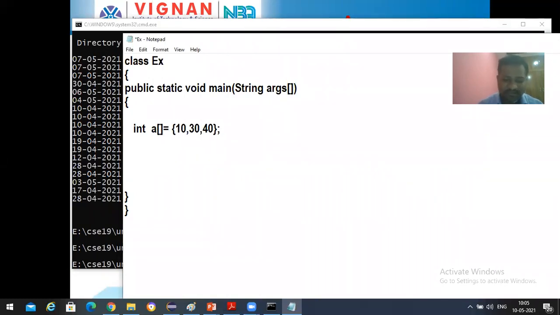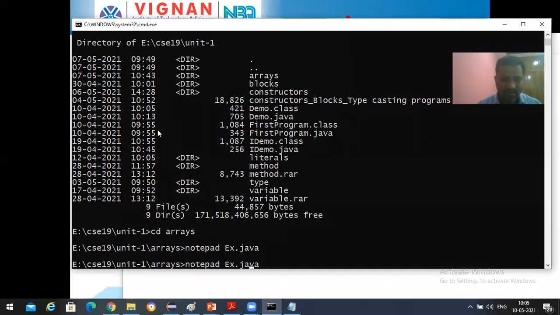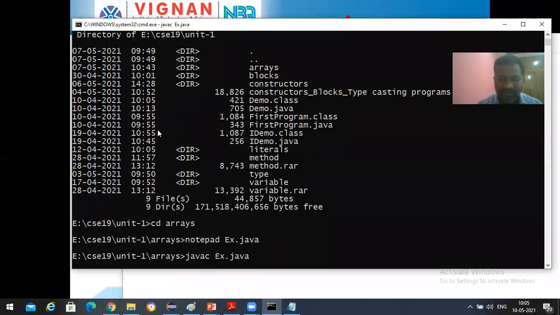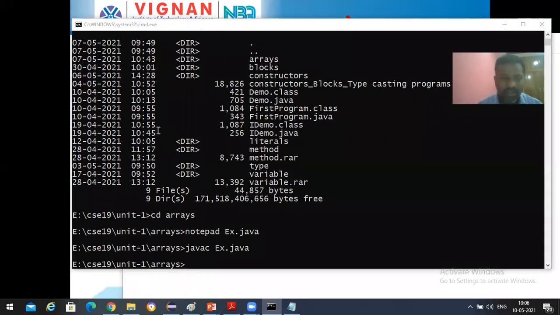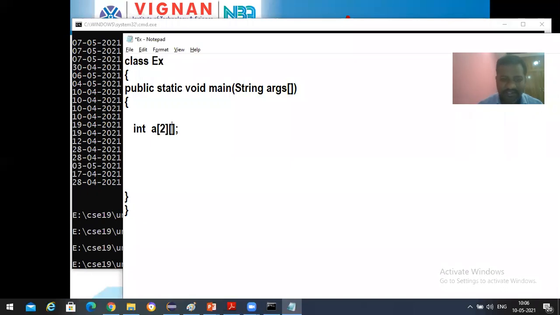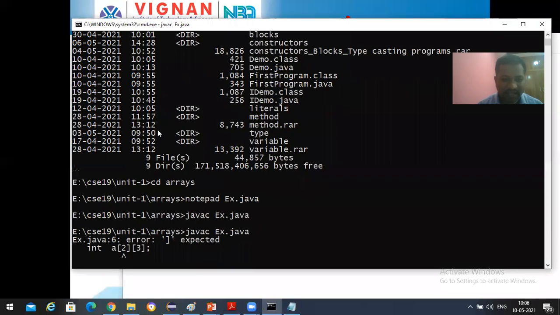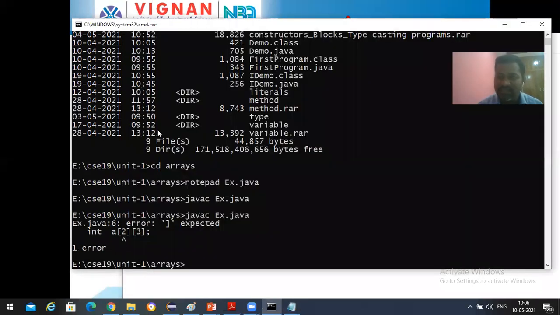So we can take the subscript here. javac ex.java, there won't be any error. But when you take the size here, then the Java compiler generates an error. Okay, clear with this, everyone?